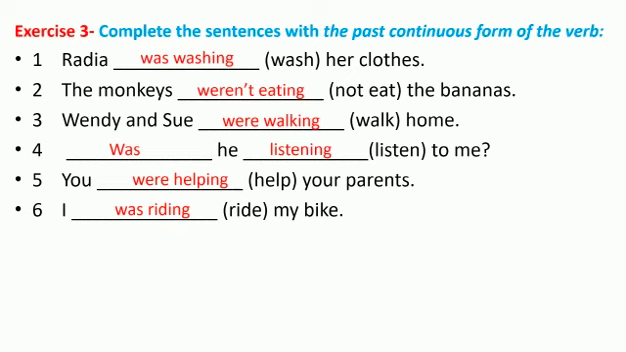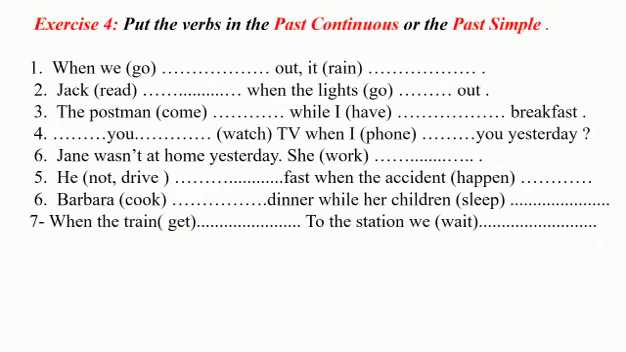Now to the last exercise in this lesson. Put the verbs in the past continuous or the past simple. Here in each sentence you're required to choose whether the past continuous or the past simple to fill in the blanks. When we go out, it rained. Very good. We said that after when we usually use the past simple. So when we went out, it was raining.